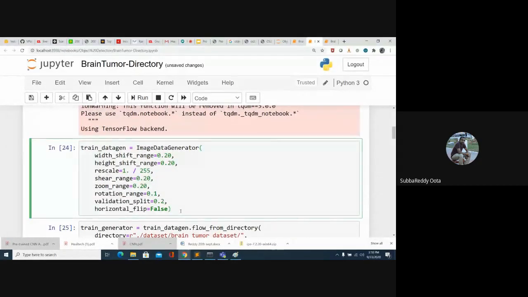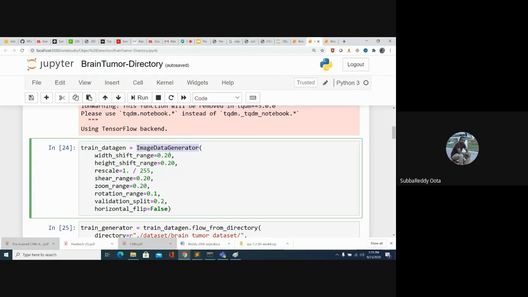Now you want to apply some techniques when you have a small number of samples. You want to apply some data augmentation. Data augmentation means you want to rotate the image, scale the image, shift the image, like a right shift or left shift, and also flip the image. So you apply some operations on the same image to get more images. For that, we have the image data generator option.